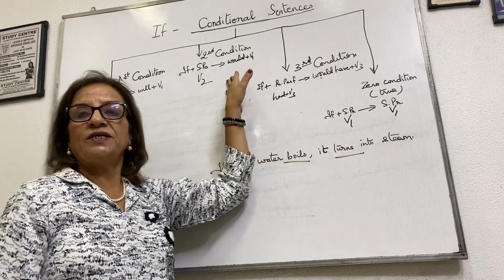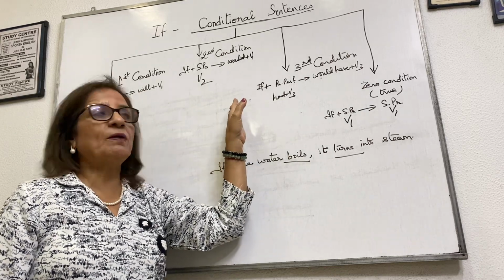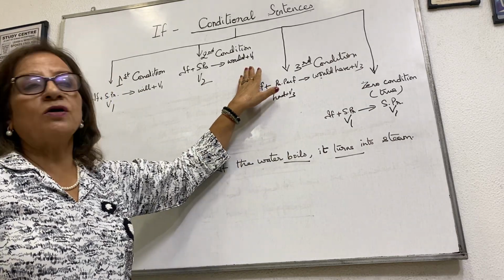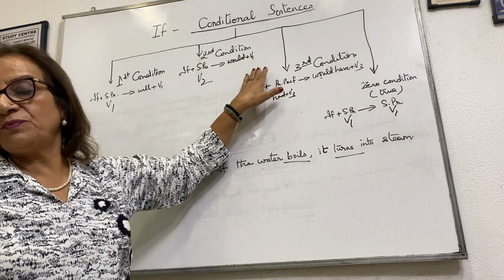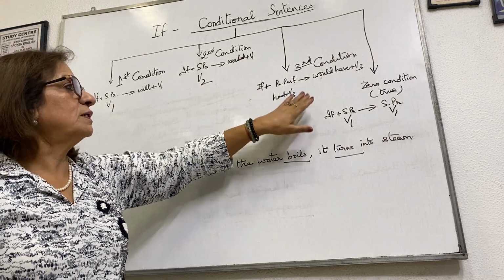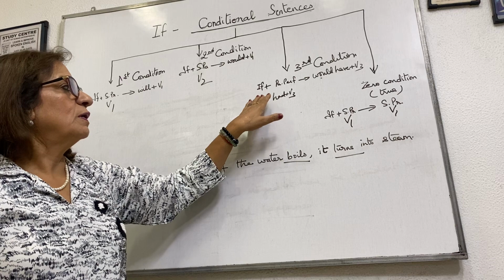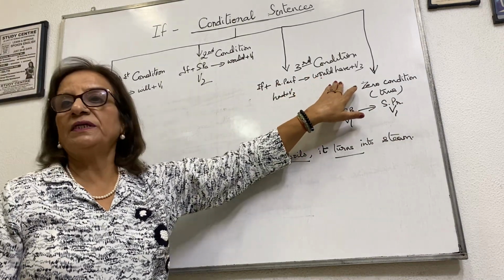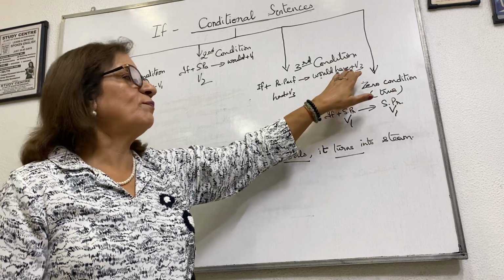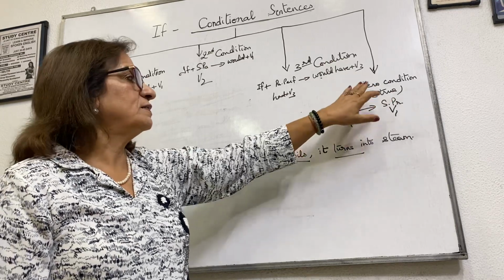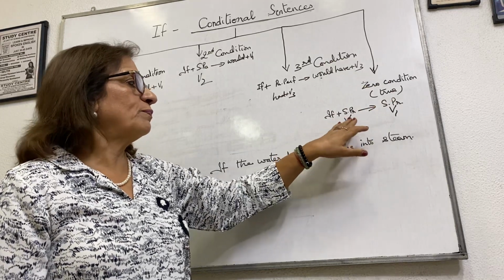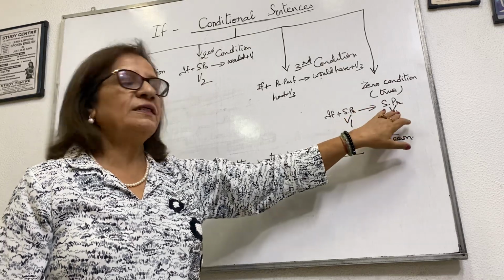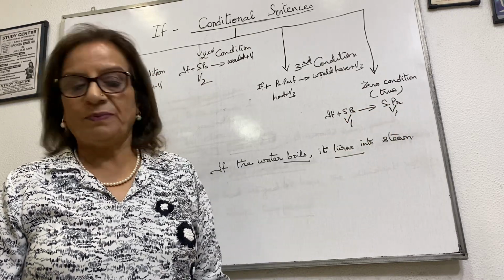In the second condition, if the if clause is in simple past, the second clause will be would plus V1. Third condition, if the if clause is in past perfect, the second clause will be would have plus V3. And zero condition, if plus simple present, and the second clause will also have simple present.